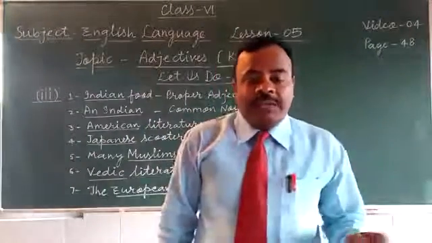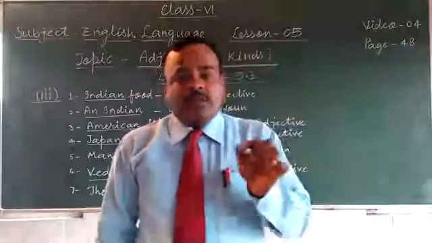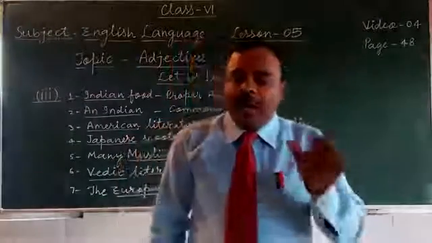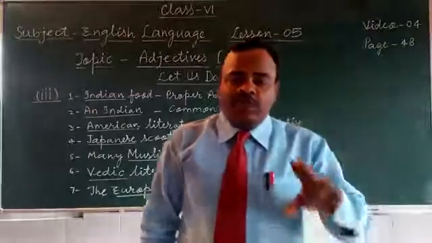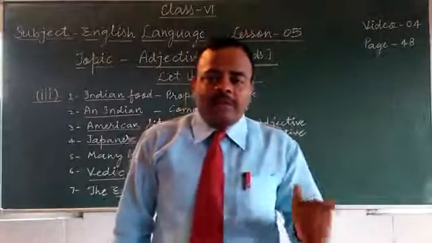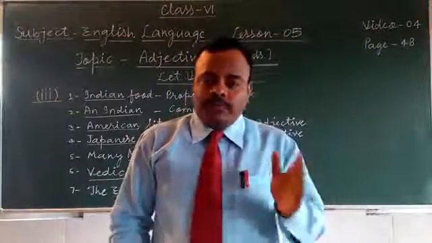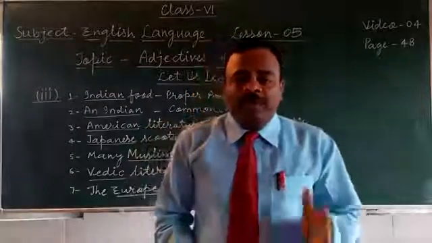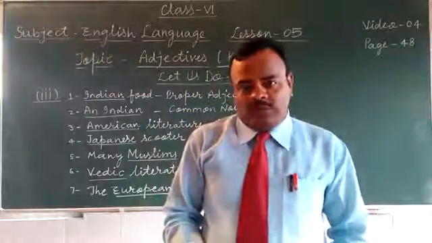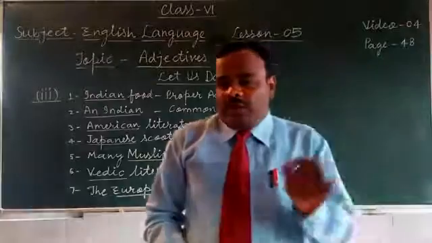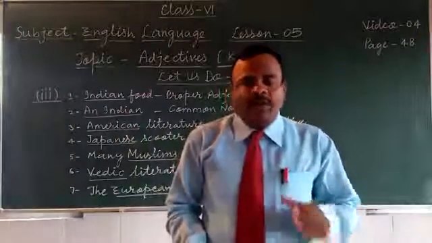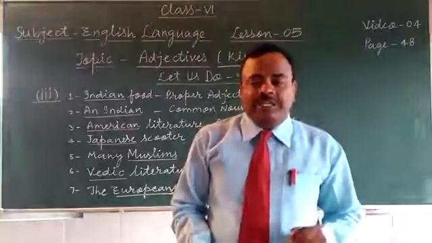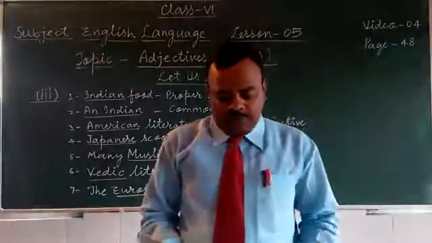So an American is common noun. Actually, American is proper adjective, but when we use a or an before proper adjective, it becomes common noun.